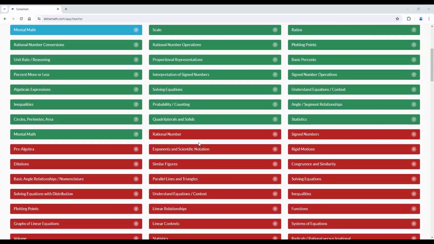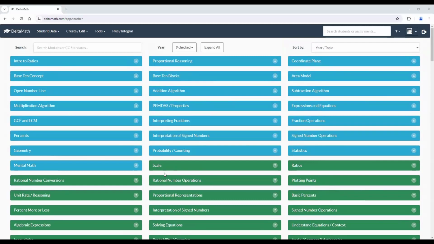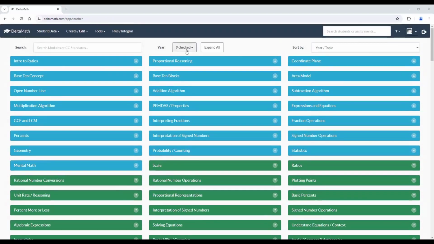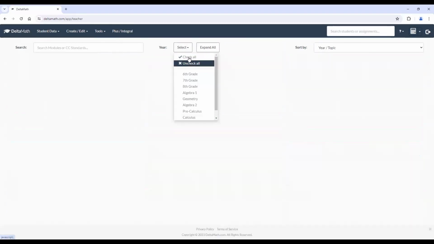It's a lot. There's a lot of colors here. Notice you see the number 6, 7, and then here's just 8. So those are the grade levels. But if that's a lot for you, you can always go to the year here in the middle where it says 9 checked, and then uncheck all.